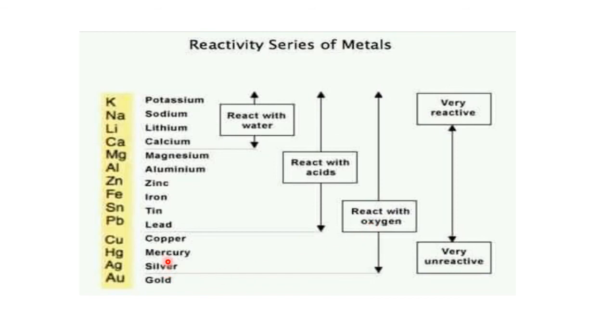Whereas copper, mercury, silver, gold, and platinum are less reactive, so they take a lot of time. We may expect some reactivity from copper and mercury, but silver, gold, and platinum are totally unreactive. So from this we can conclude that some metals are more reactive, some are less reactive, and some are moderately reactive, only by conducting experiments or tests.